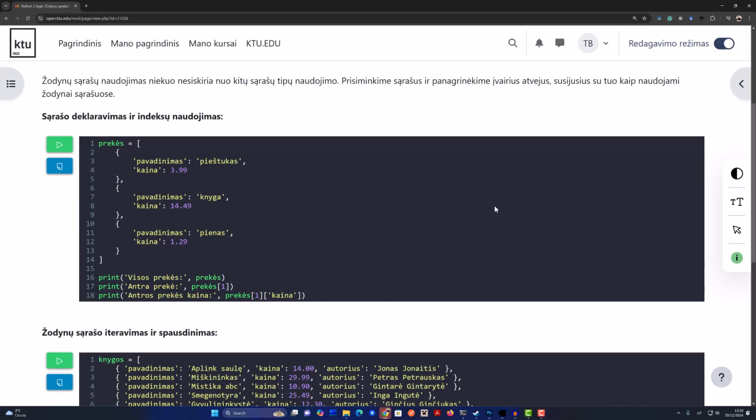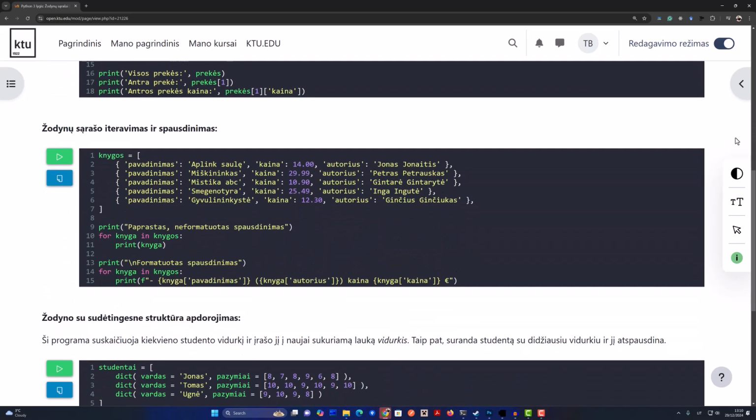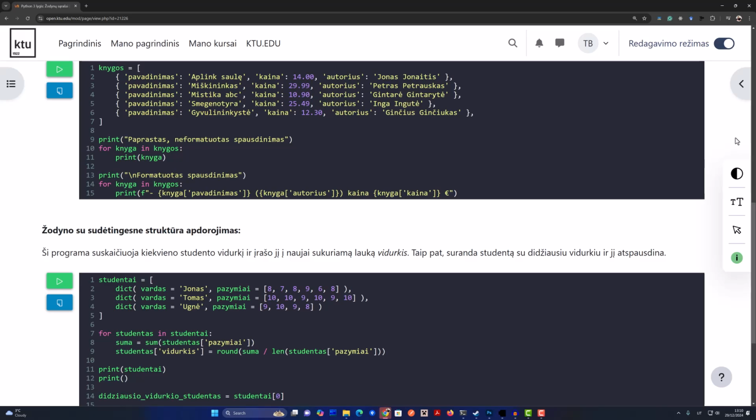Exactly. Like imagine you were building a library catalog system. Okay, library catalog, I can see that. Each book could be represented as a dictionary, right? Yeah. With keys for the title, author, ISBN, and all that good stuff. Yeah, each book gets its own little dictionary. Right. And then you could have a list of these dictionaries representing the entire catalog. Wow, that's so organized. And those examples in the material, prekės, knygos, and studentai, those were showing that, weren't they? Exactly. Items, books, students, each one was a dictionary, all neatly contained within a list.